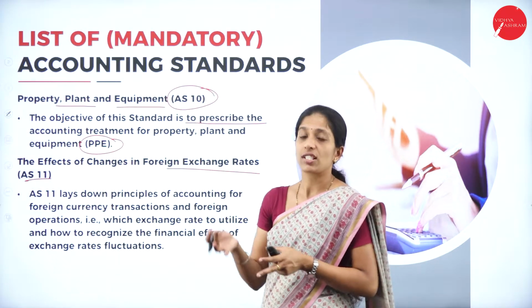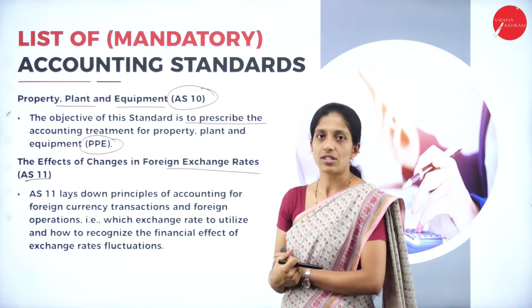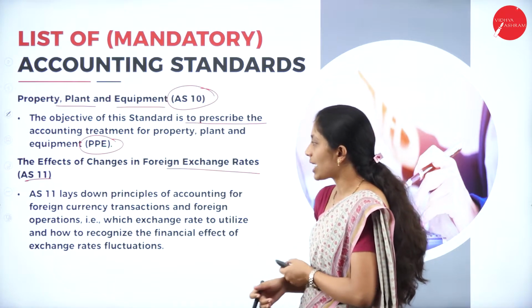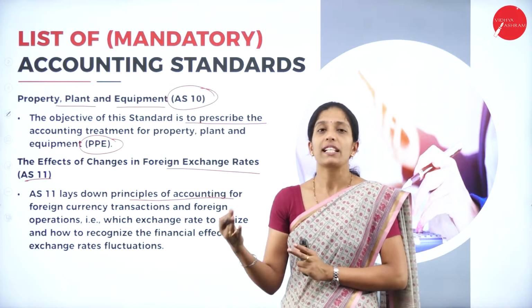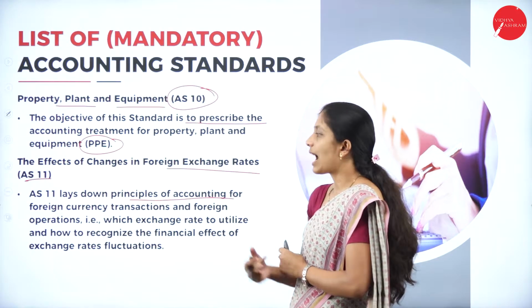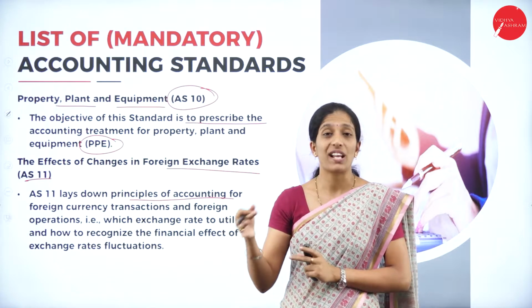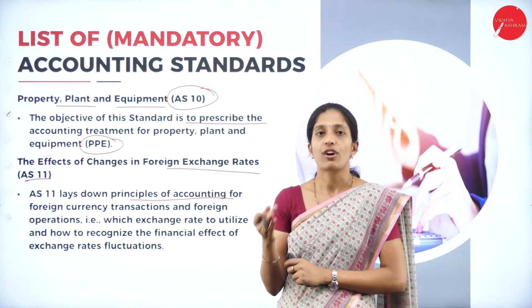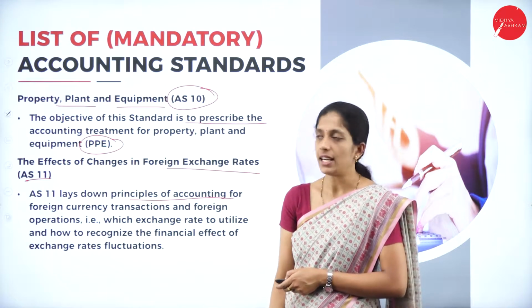So whatever the changes that takes place in the foreign exchange rate, so that are included in the Accounting Standard 11. So Accounting Standard 11 lays down the principles of accounting for the foreign currency transactions and foreign operations. That is, any fluctuations that are taking place in the foreign currency or foreign exchange. So that will be included in the Accounting Standard 11.